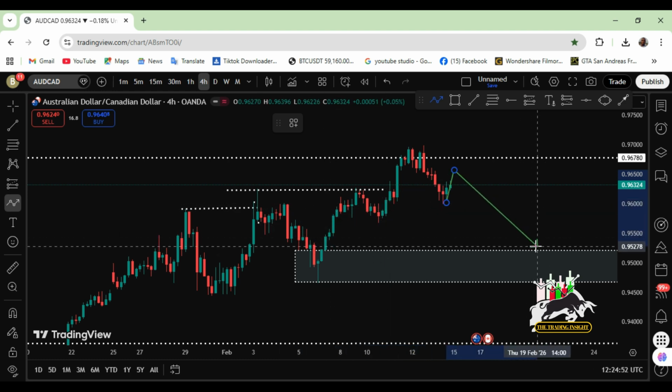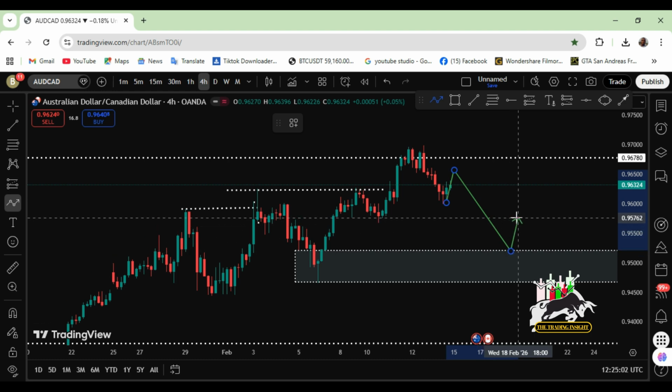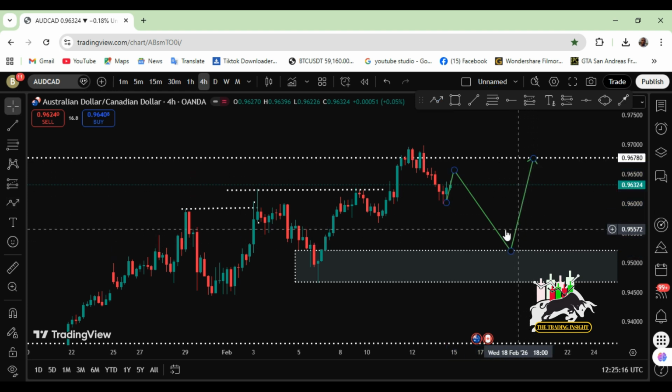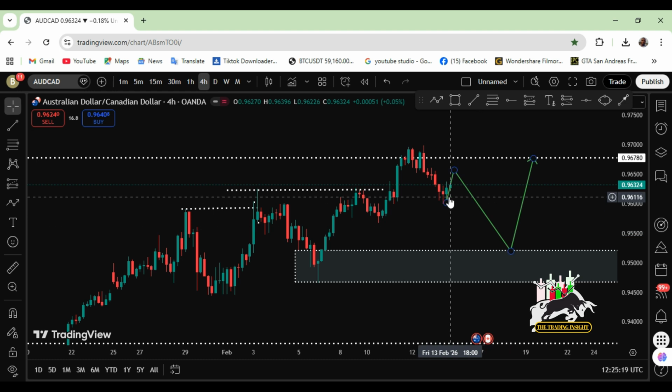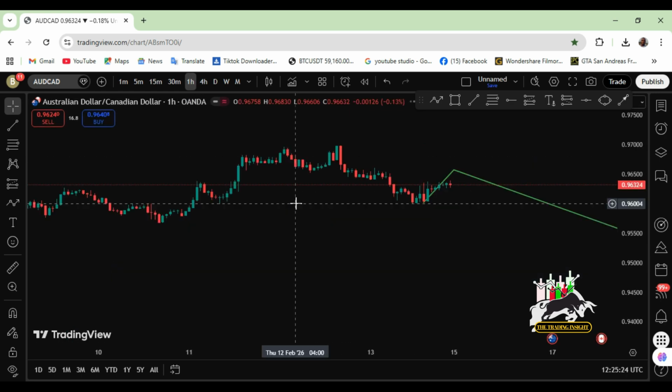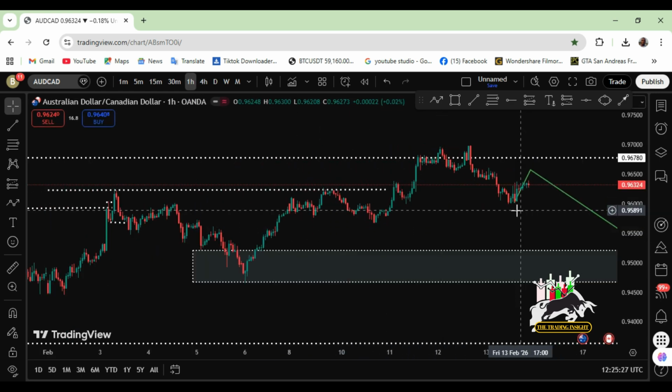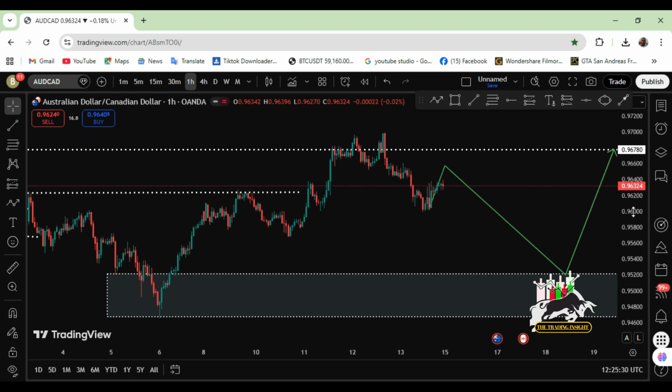But for me, I think I would expect price to fill this fair value gap to this exact point, that's to this low, and then I might be expecting price movement somehow like this, and then back up. So that is what I'll be expecting for price. I won't really want to rush into entering this trade, because we are not certain about what price is going to do. So this is the 1 hour time frame.